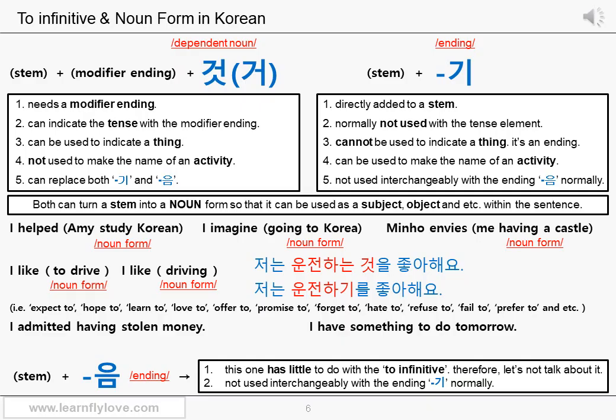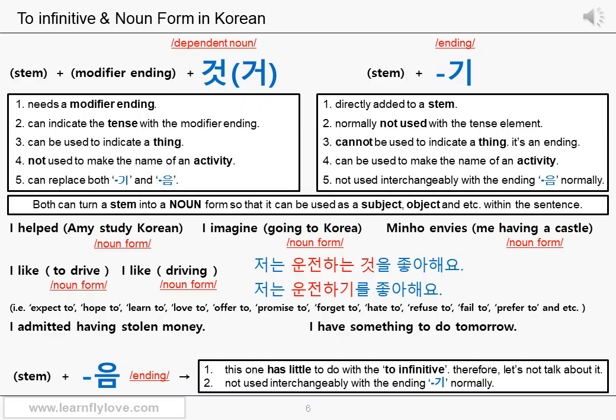You can turn an adjective into a noun form too, no problem. There's no big difference between 것 and 기 in terms of the meaning or nuances, but there are some verbs that go better with the ending 기 than 것. That's true. But anyway, you can use them interchangeably unless you need to use the to infinitive part as a modifier with a tense. For example, when you want to say, I have something to do tomorrow, you should use the dependent noun 것 for the to do part because you need to use the modifier ending.